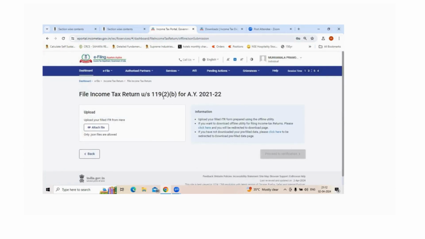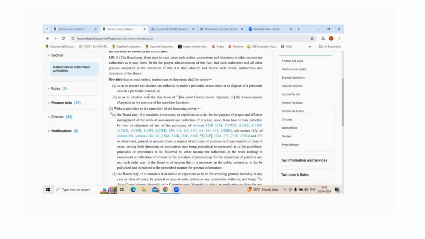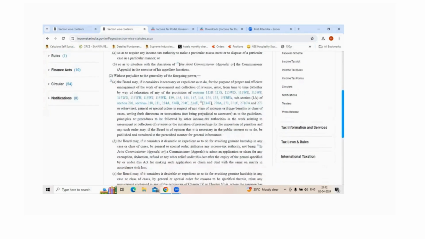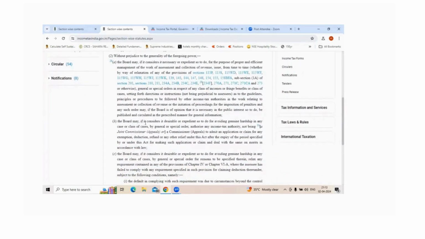Let me take you a little bit deeper into the condonation rule. The condonation rule is under section 119(2)(b). If you go to this section, it says the Board may, if it considers it desirable or expedient to do so for avoiding genuine hardship in any case or cases, by general or special order, authorize any income tax authority, not being below the rank of joint commissioner or commissioner, to admit the application or claim for any exemption, deduction, or